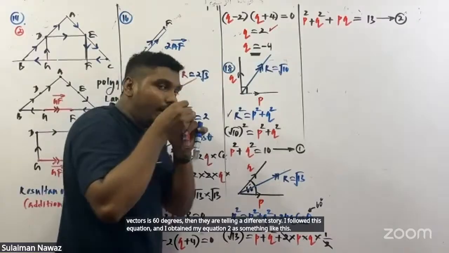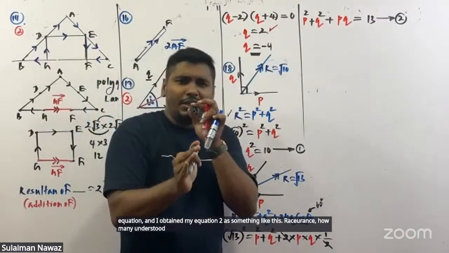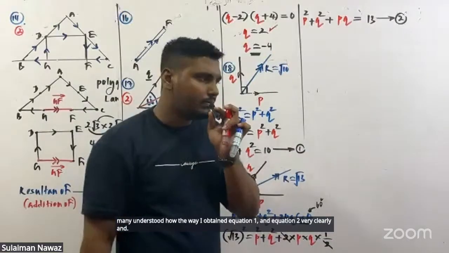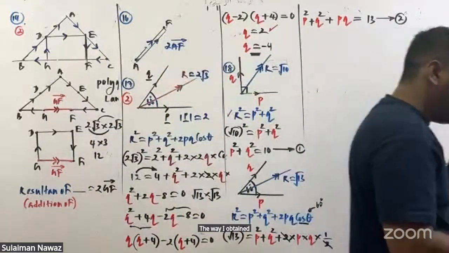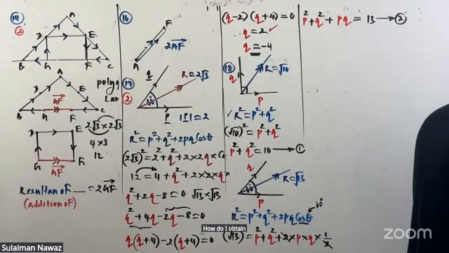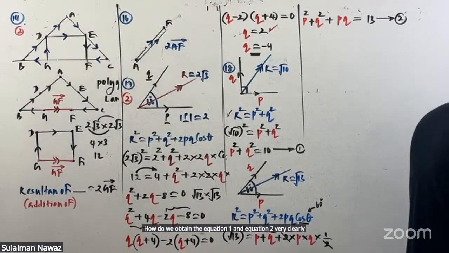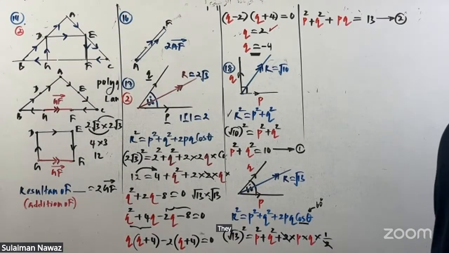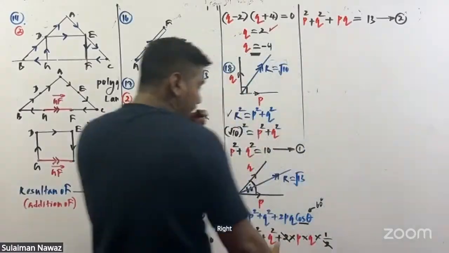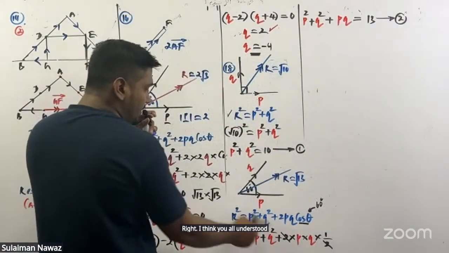Raise your hands, how many of you understood very clearly how I obtained equation 1 and equation 2? Raise your hands. Right, I think you all understood these two equations.